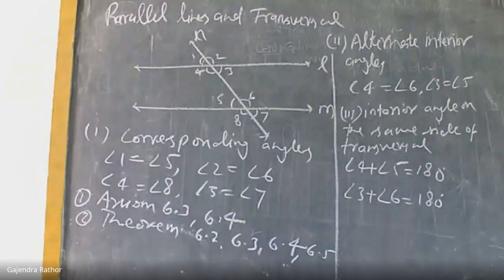We will use the properties. So that is the importance of these theorems and axioms.